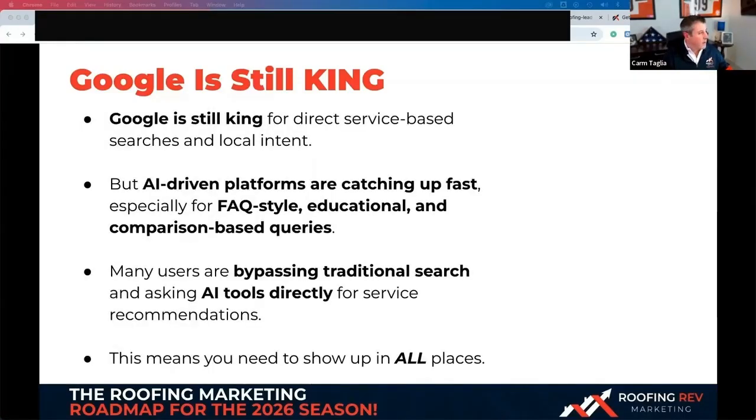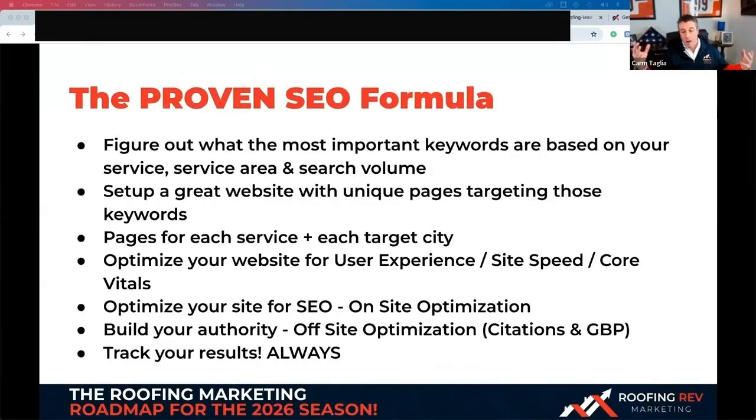So yeah, like we said, Google's still king. SEO is not dead, but these guys are coming after it, right? And they're starting to monetize it with ads and stuff like that as well. And a lot of users are just bypassing traditional search. And a lot of AI tools now are baked into different software as well. So you have to ask yourself about that. This was our old proven SEO formula, and this kind of transfers over to the new way we do things too. So all this stuff still stands.